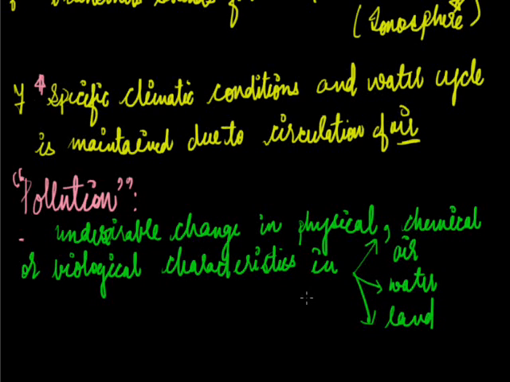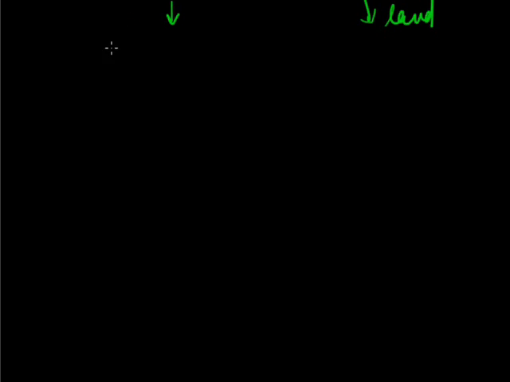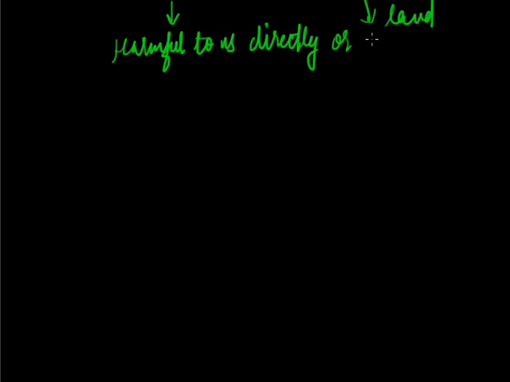So these undesirable changes, as I already told you, are harmful to us. So pollution is described as undesirable change in physical, chemical, or biological characteristics in air, water, and land. That is, this undesirable change is harmful to us directly or indirectly. So this is the common definition of pollution.